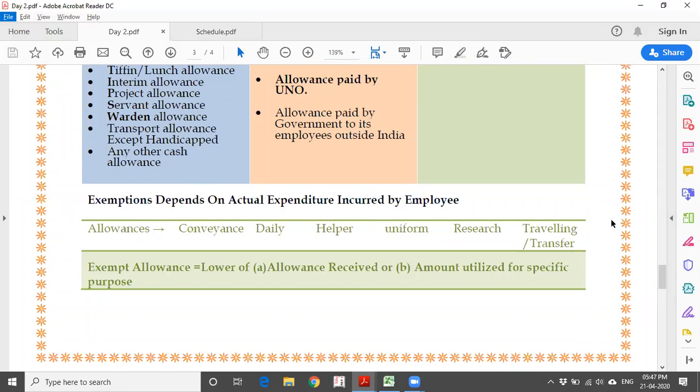So 10,000 conveyance I received, out of that 5,000 I spent for my office purpose, the balance 5,000 will be taxable. Ideally, if you see, these are all expenditures in the nature of reimbursements, wherever I have spent and I got the money from the company. If it is in the nature of allowance, it is fully taxable. That's what I told. Here I am talking about the conveyance. If you see transport allowance, a lump sum amount has been given for the specific purpose, transport, which is totally taxable. They don't give any deduction out of that. But if it is in the nature of reimbursement, there will always be scope for getting reduction.